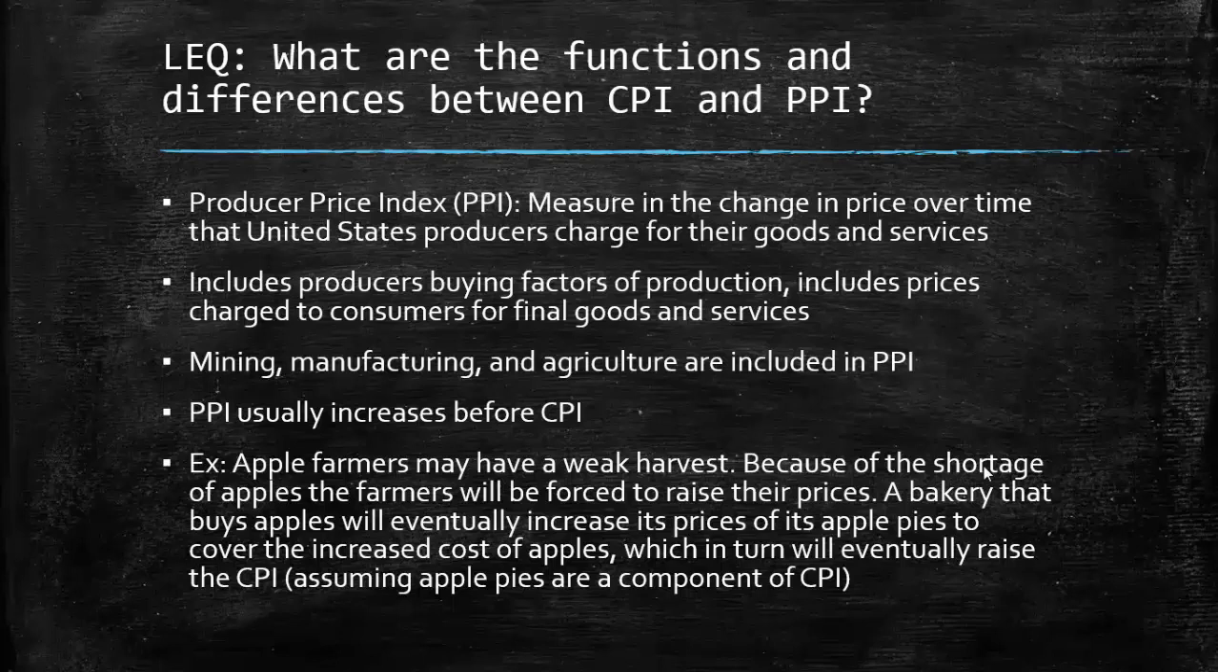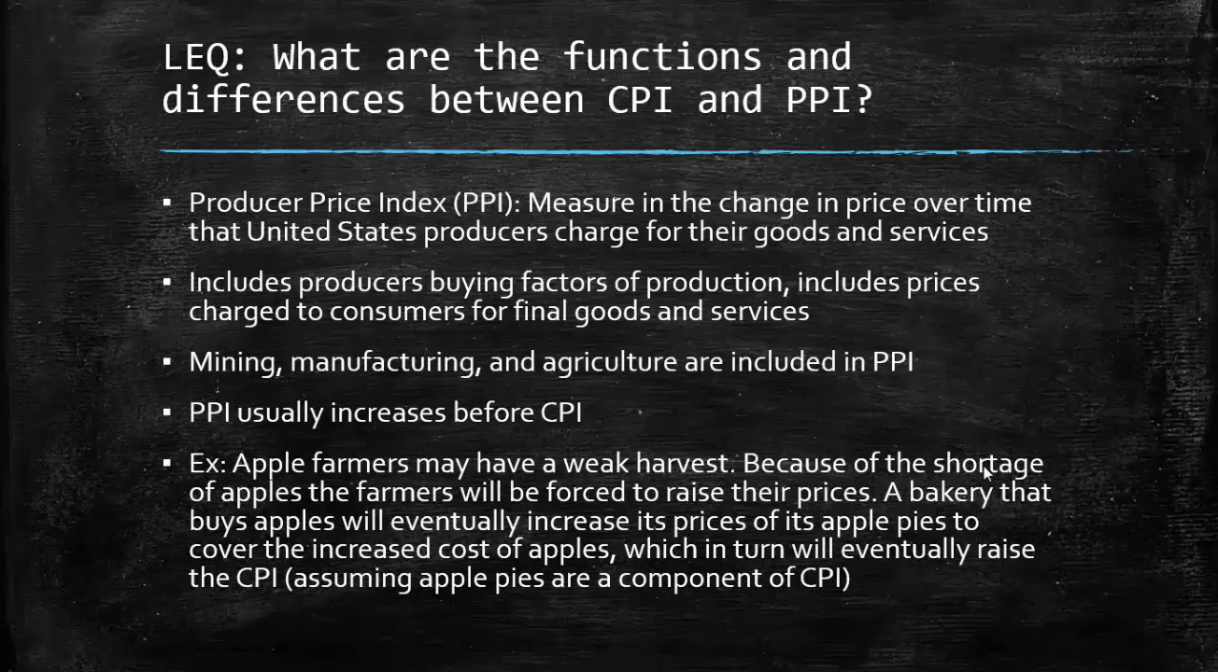So just like CPI, again, PPI is very similar. It measures the change in price over time in the United States that producers charge for their goods and services. So not so much what you and I are buying, but what producers charge for their goods and services. The primary difference is that PPI measures the suppliers of suppliers. So think about wholesalers or manufacturers.